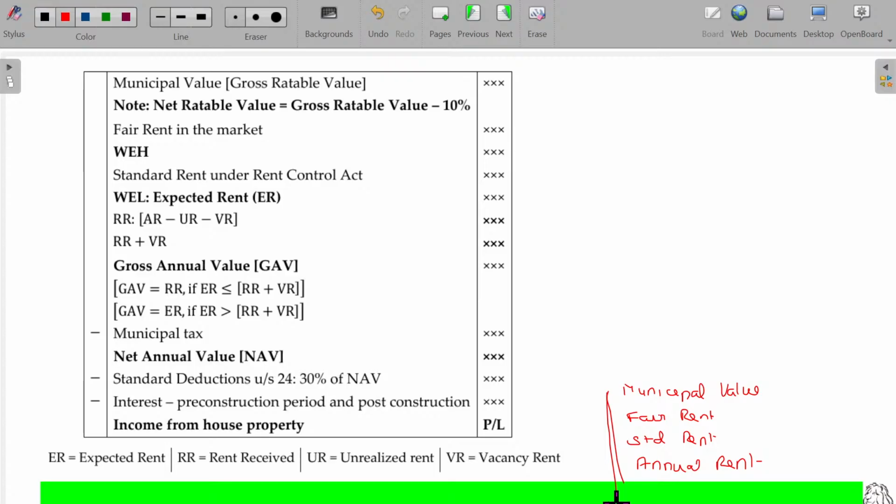So we have been given four rents here. Okay, what is called municipal rent?